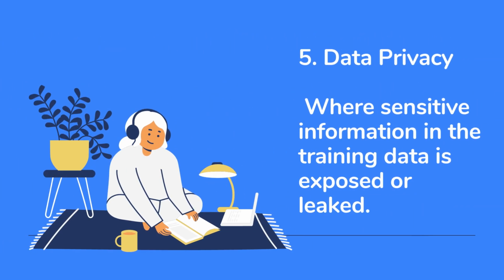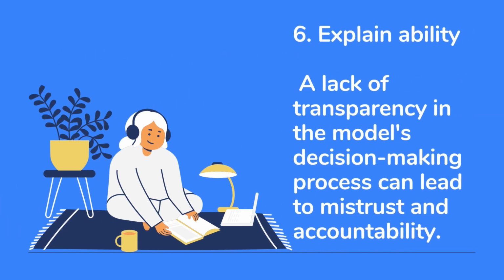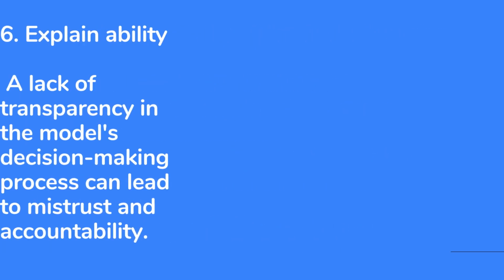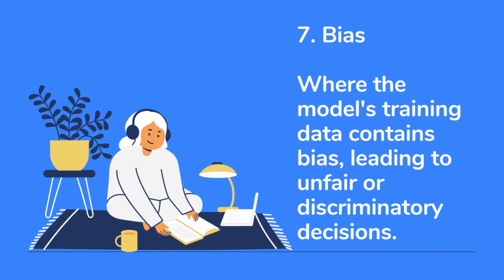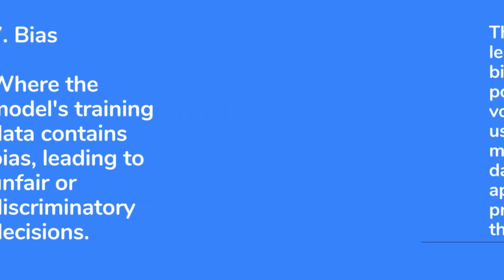5. Data privacy, where sensitive information in the training data is exposed or leaked. 6. Explainability. A lack of transparency in the model's decision-making process can lead to mistrust and a lack of accountability. 7. Bias, where the model's training data contains bias, leading to unfair or discriminatory decisions.